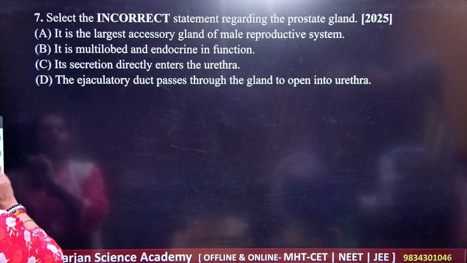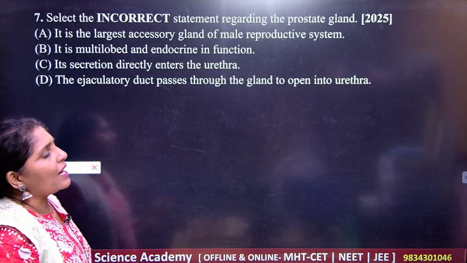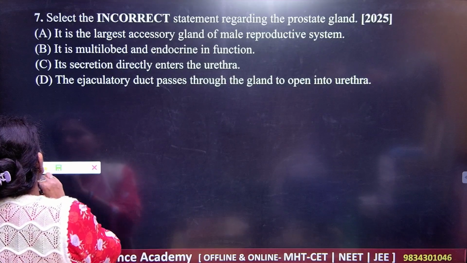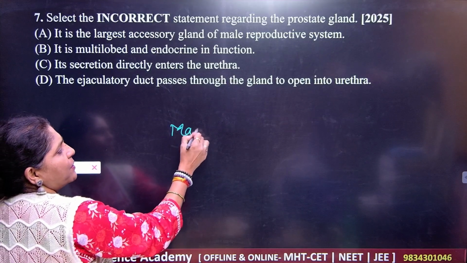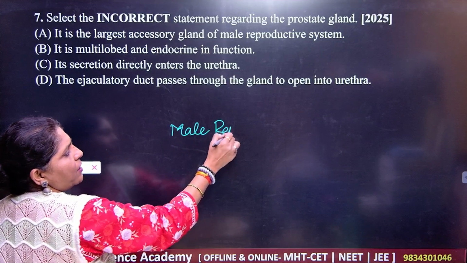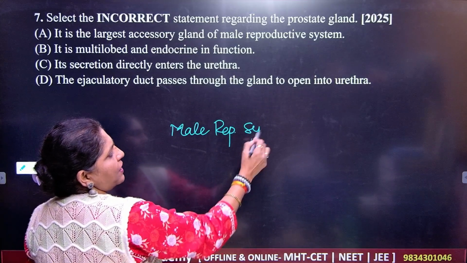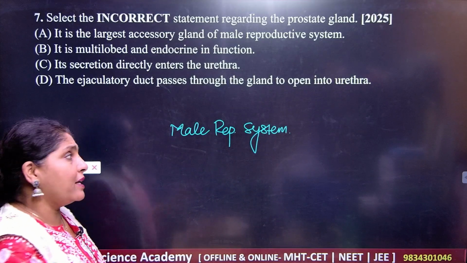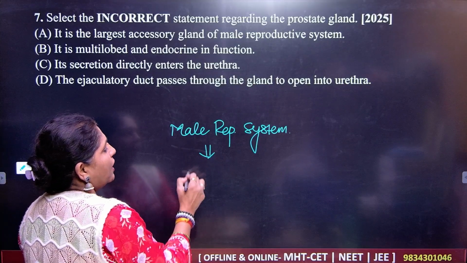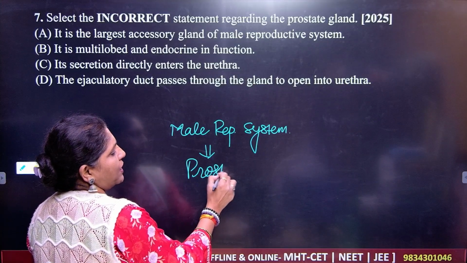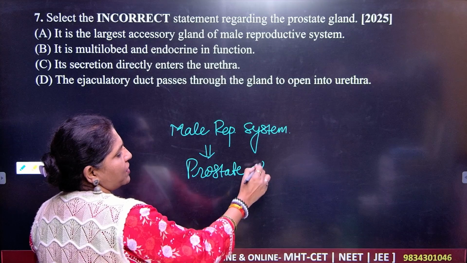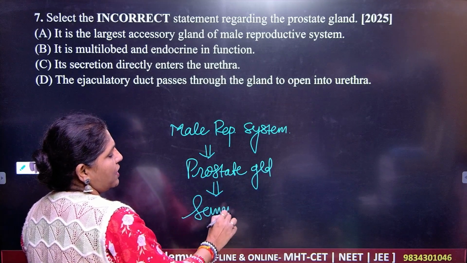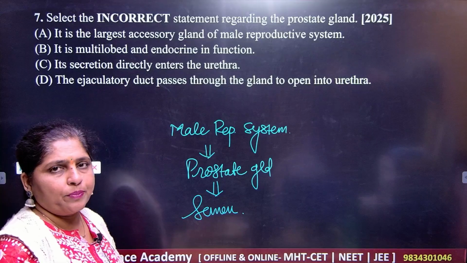Which is the incorrect statement regarding the prostate gland? The prostate gland is present in the male reproductive system, and it is very important for the formation of semen. The prostate gland contributes to the formation of semen.